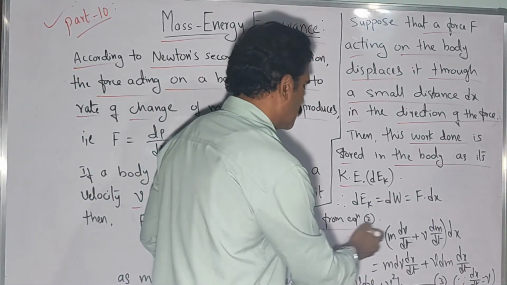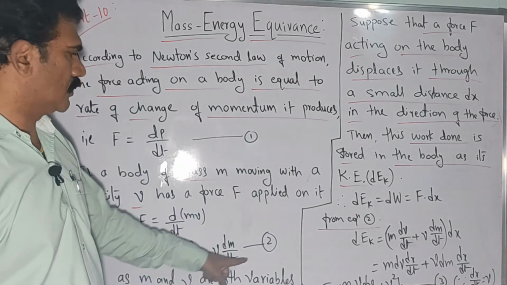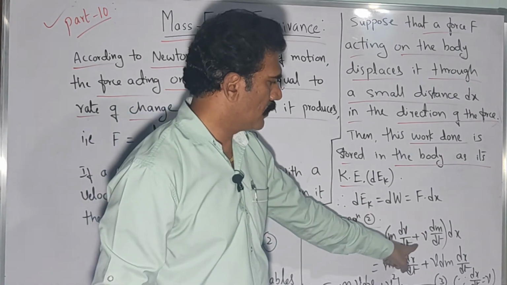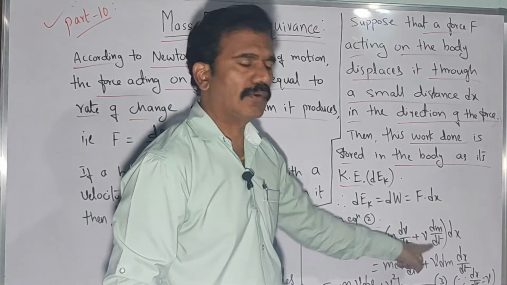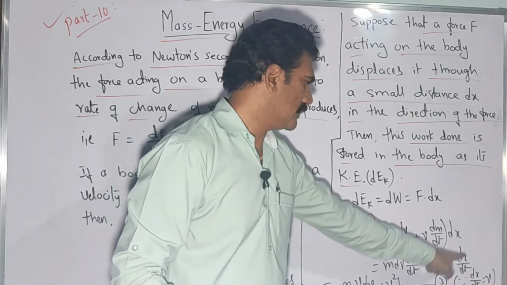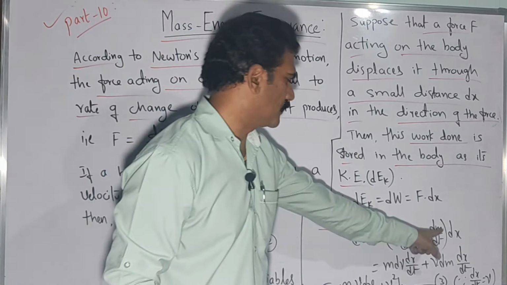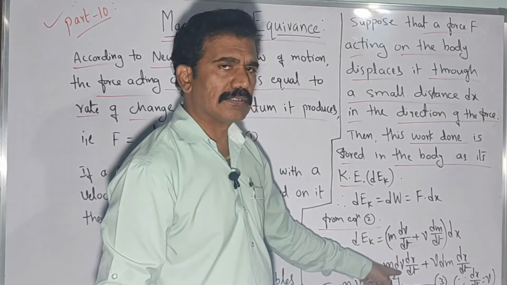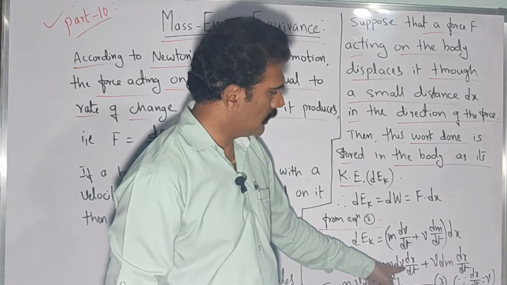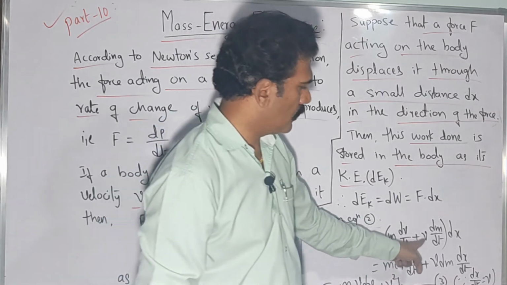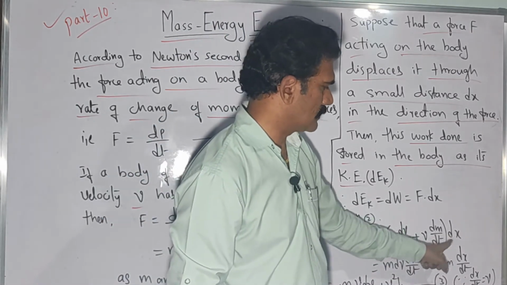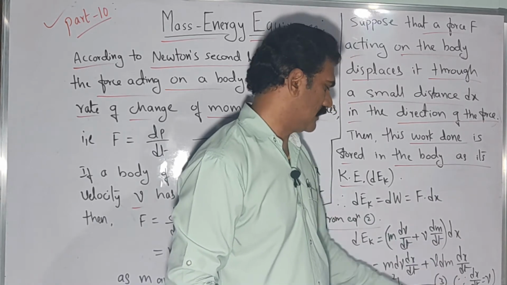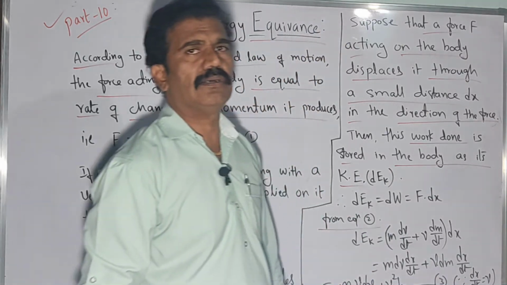Then substitute the equation of force from equation 2. You can substitute the force here. So that is equal to what? F is equal to m into dv by dt plus v into dm by dt, from equation 2 that is. So then multiply by dx. If you apply that for both the terms here, you will get m into dv, with dx by dt, plus again we have v into dm, multiplied by dx, the rate of change of displacement with respect to time. So we can write it as dx by dt. So in both the terms here we have dx by dt.